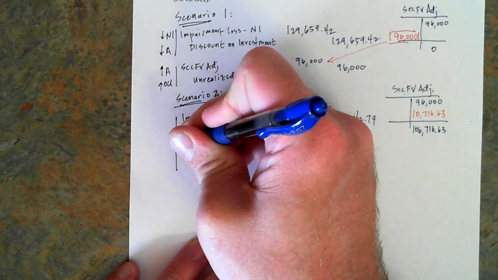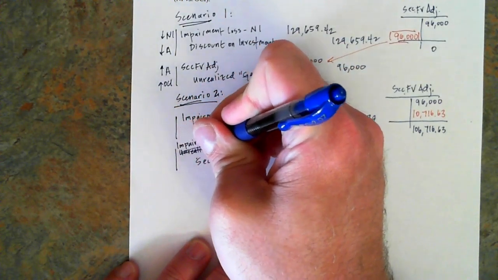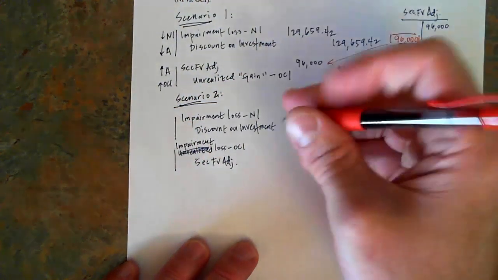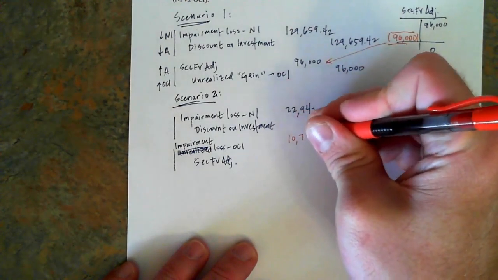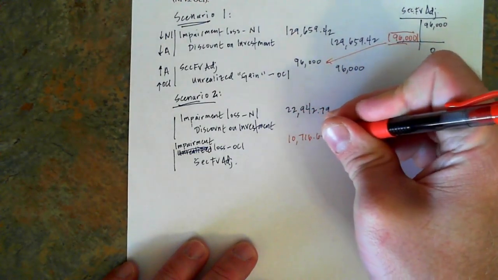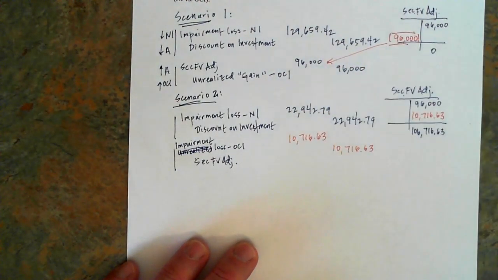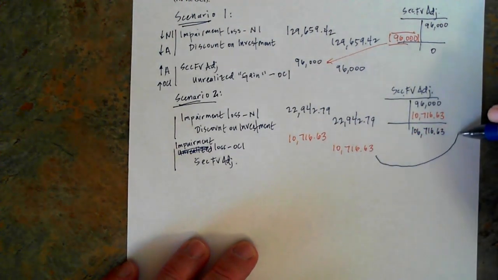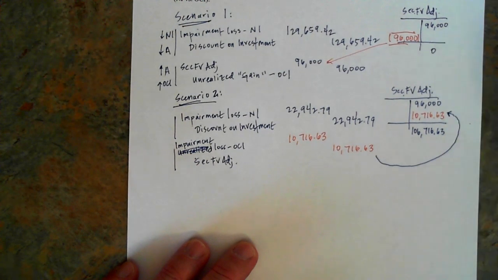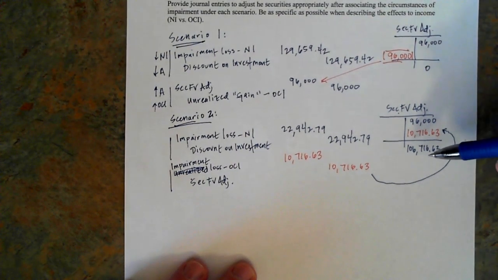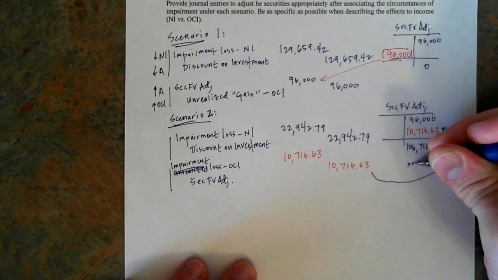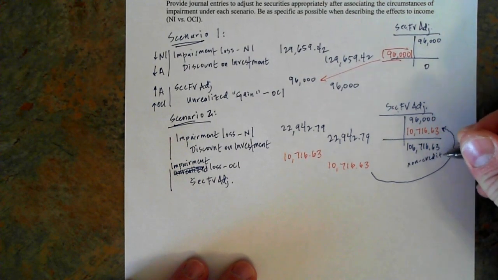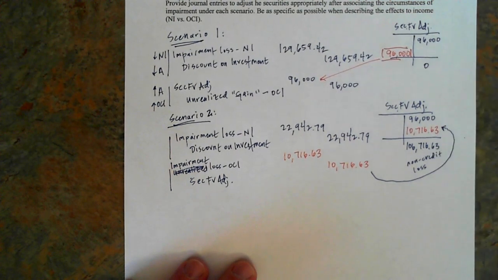This is an impairment loss, not just an unrealized loss. And that would be for 10,716.63. So remember, of course, that adjustment came from this piece of determining how I'm going to meet the balance here. Right? And that balance is all about the non-credit loss, not the credit loss. The credit loss goes straight to net income.